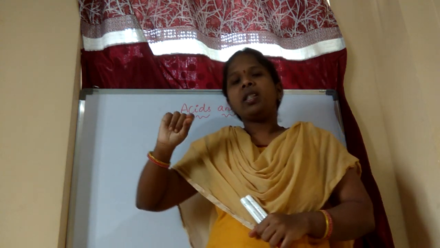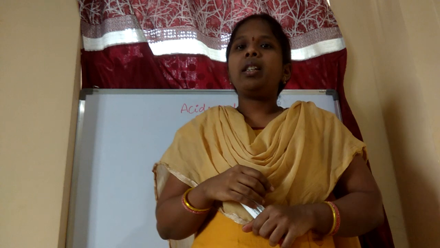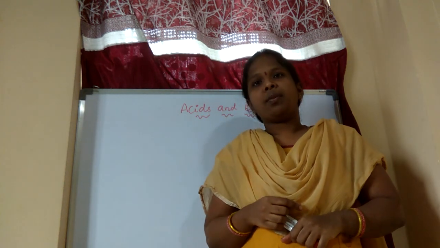After that we discussed that we have to use red litmus and blue litmus papers. When red litmus turns into blue, it is of acidic nature. When blue litmus turns into red, it has basic nature.